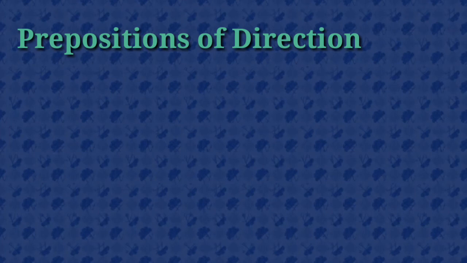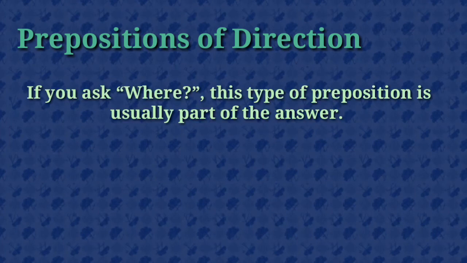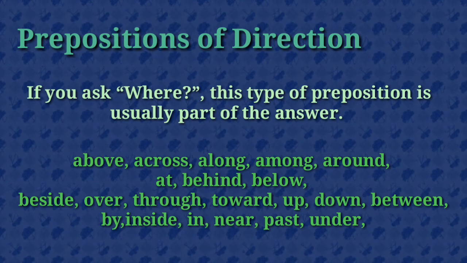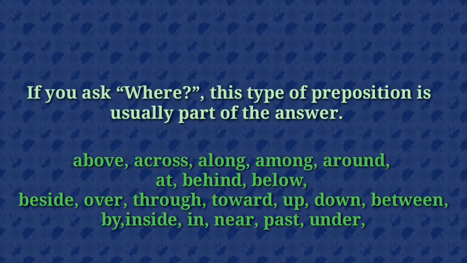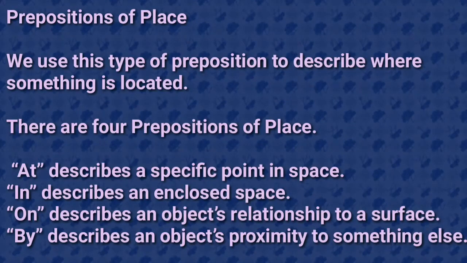Preposition of direction. If you ask where, this type of preposition is usually part of the answer. For example, above, across, along, among, around, at, behind, below, beside, over, through, toward, up, down, between, by, inside, in, near, past, under.